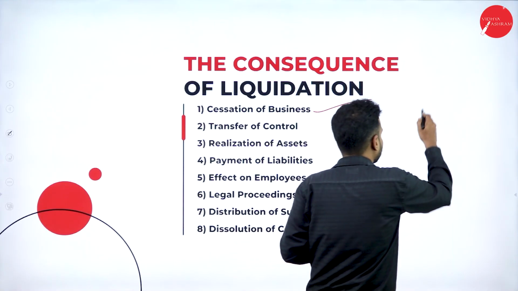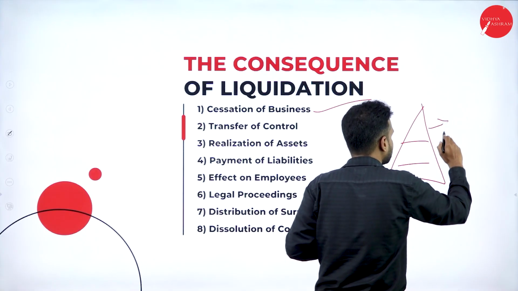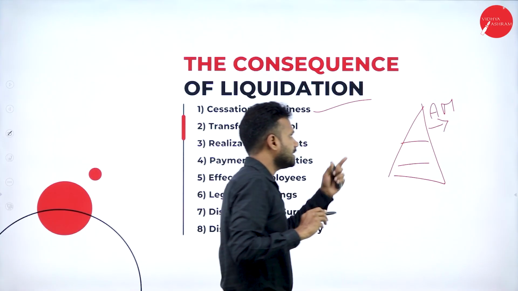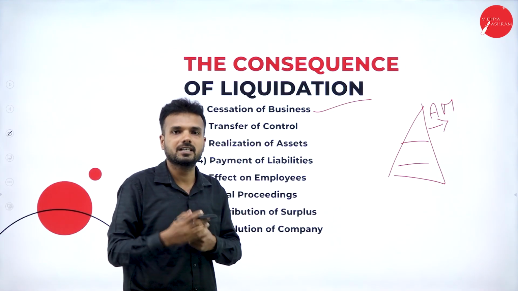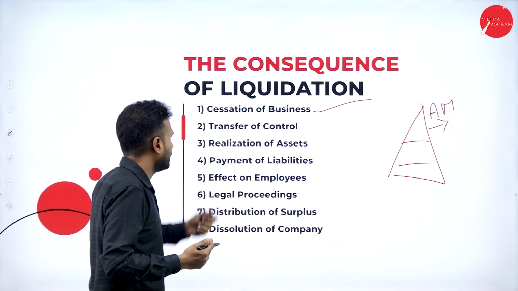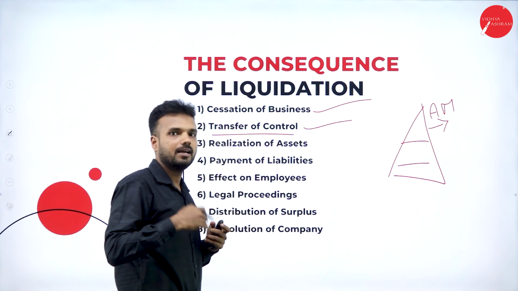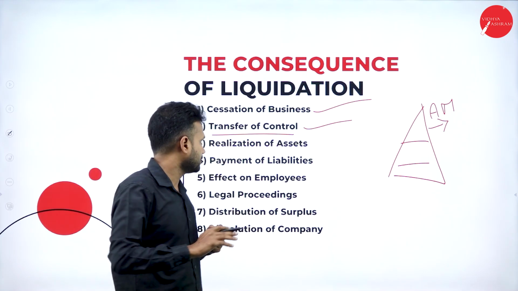As explained in the previous session, there are 3 levels of management. This top level management is also known as administrative management. This administrative management, whether it is a managing director, chief executive officer, or a board of directors, is going to lose the power in the first stage, followed by transfer of control. They are going to transfer the control to a liquidator who has been appointed by the court.